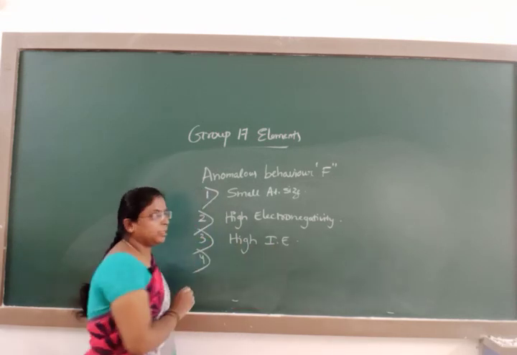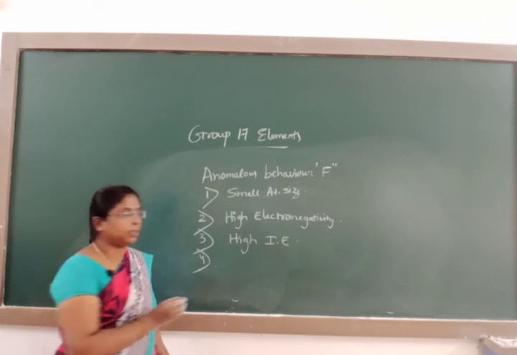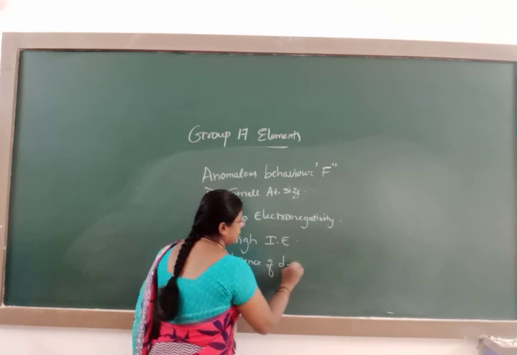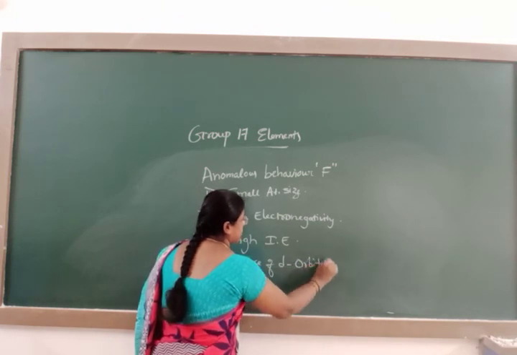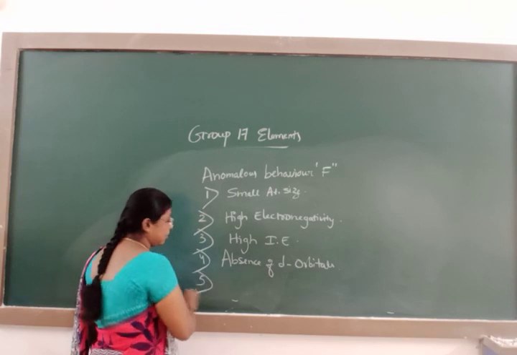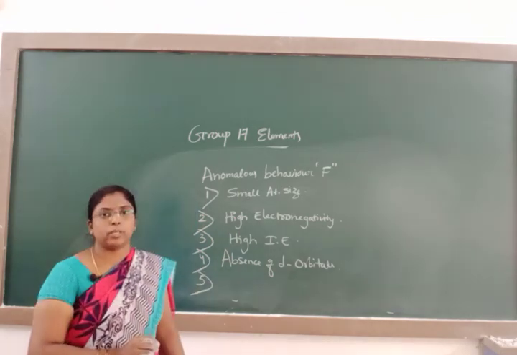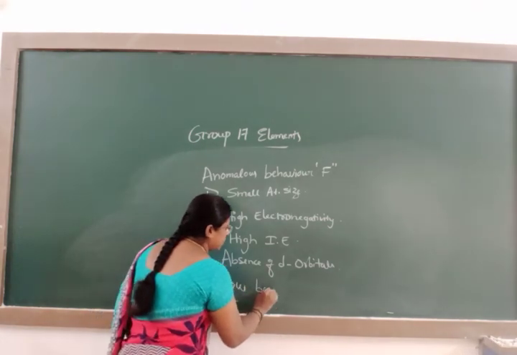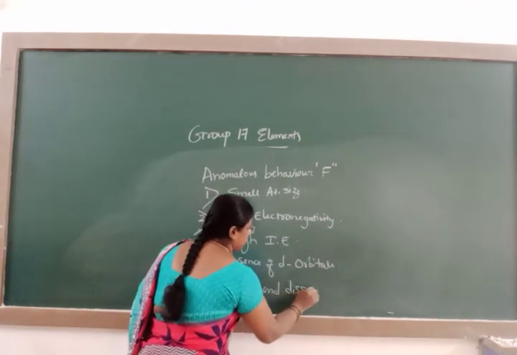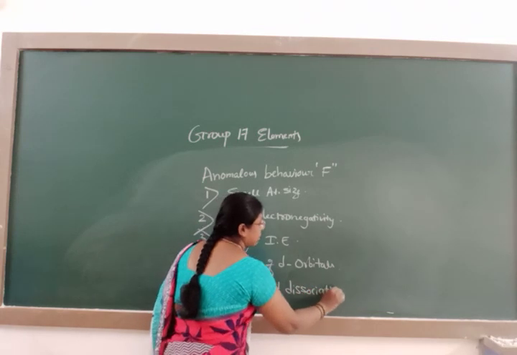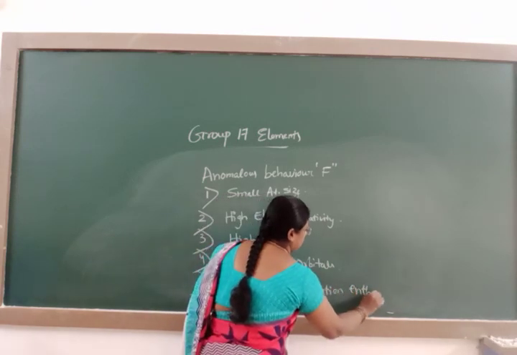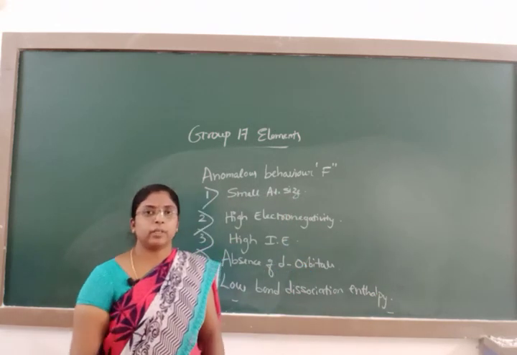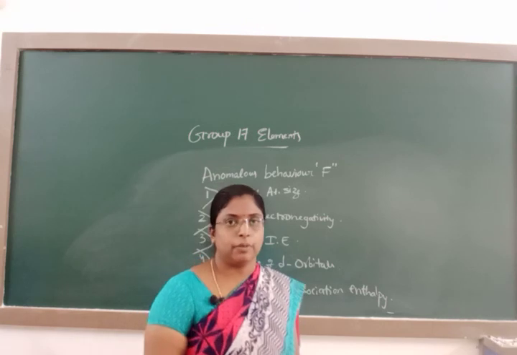Fourth, absence of d orbitals. The last one, it has low bond dissociation enthalpy. These are some of the anomalous behaviors of fluorine.